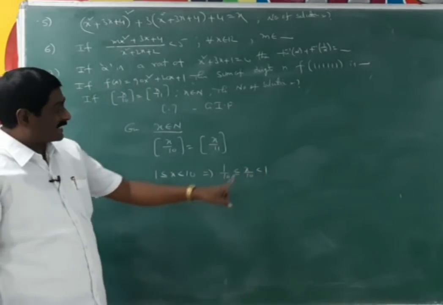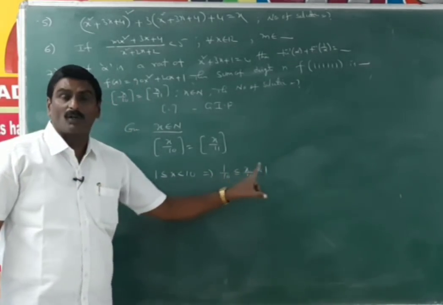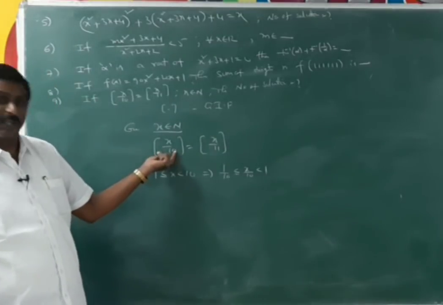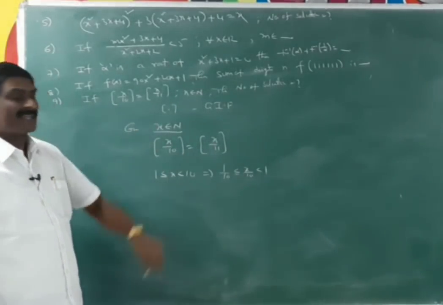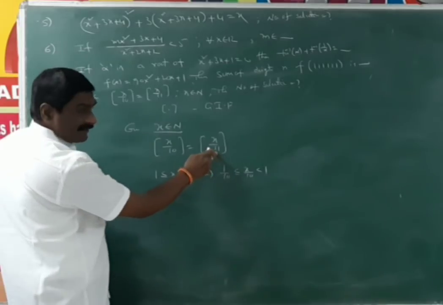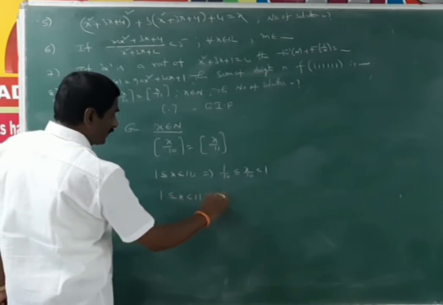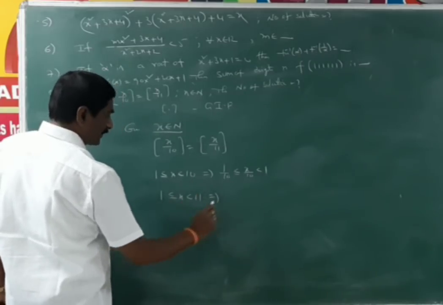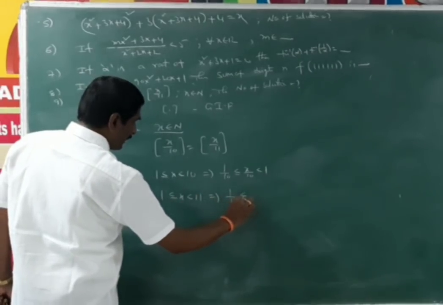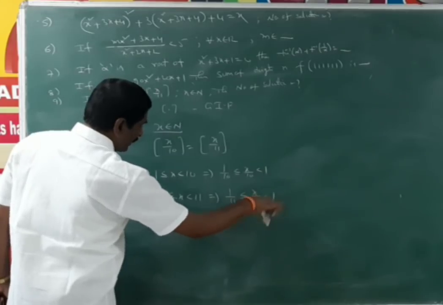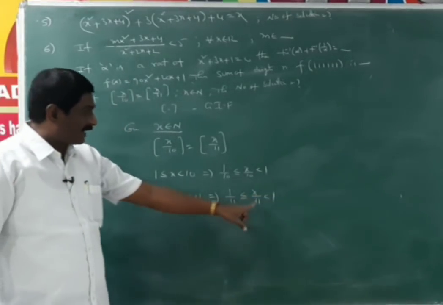That means x by 10 lies between 0.1 and 1, so the floor of this value is 0. At the same time, for x by 11, dividing 1 is less than or equal to x is less than 11 on both sides by 11 gives 1 by 11 is less than or equal to x by 11 is less than 1. Here, floor of x by 11 is also 0.